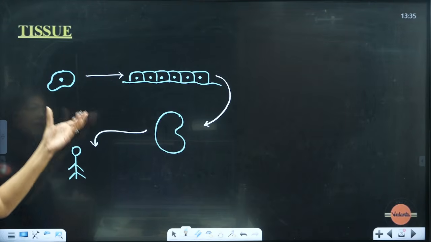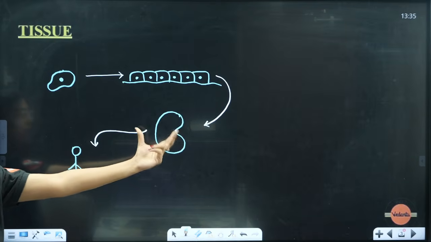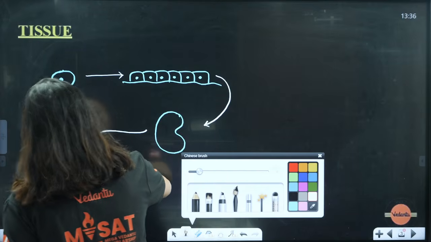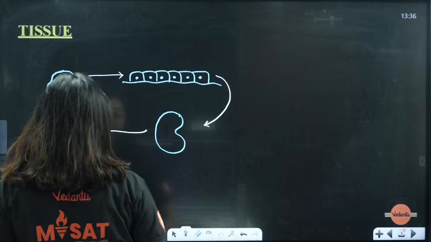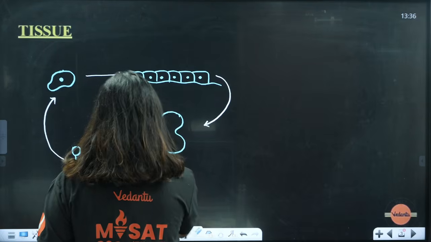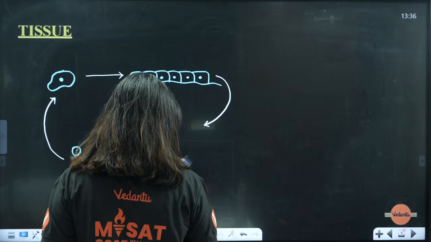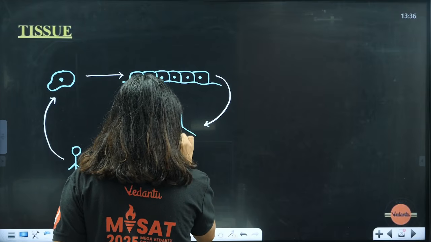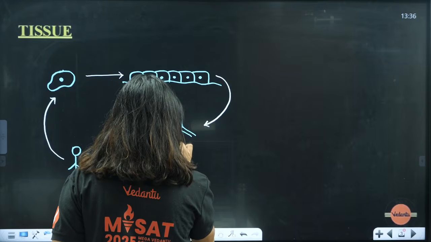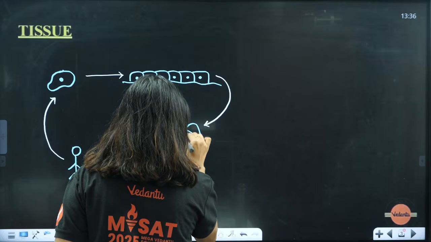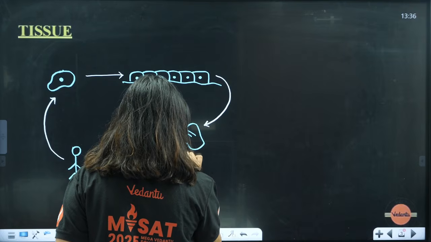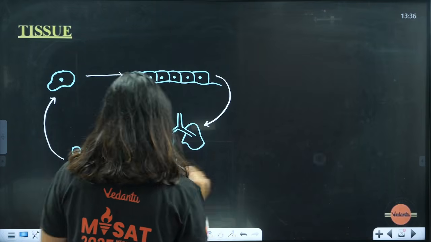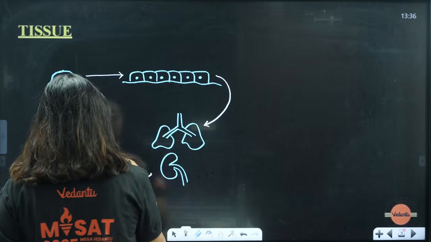So this is what is happening from cell to tissues, tissues to organ, organ to organ system, and finally an organism. This organism is going to have many cells, right? Like this many organs can be formed, and from this we can form an organism.